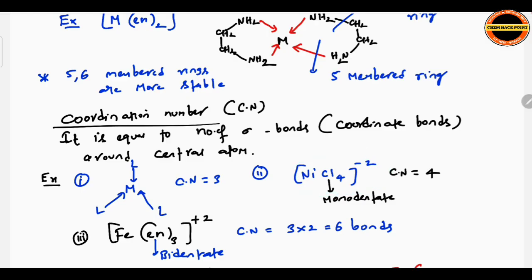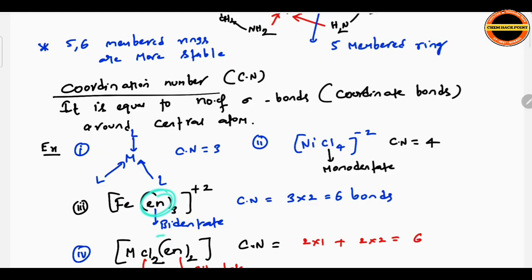What is coordination number? Number of sigma bonds around central atom. Here there is chlorine. We know Cl minus is monodentate whose denticity is 1, which can form only one bond, right? So such monodentate ligands are 4 here, meaning they form 4 bonds. Hence coordination number is 4.